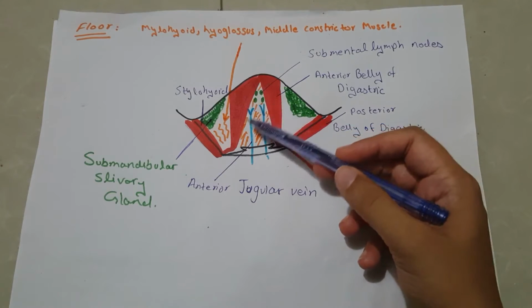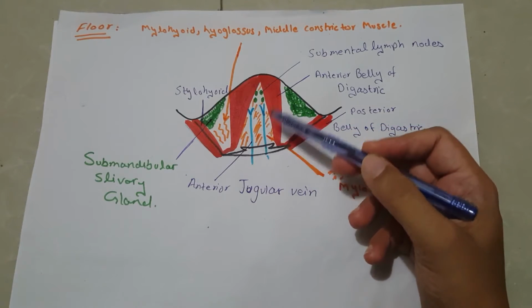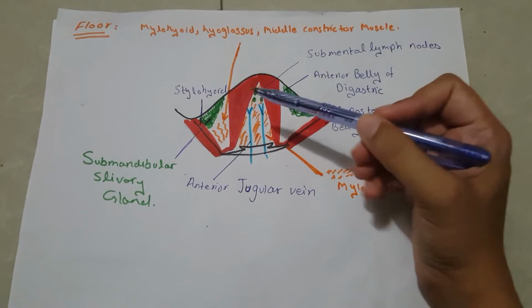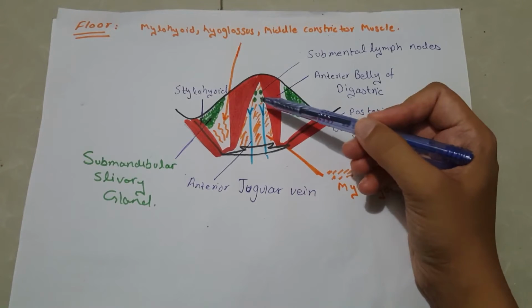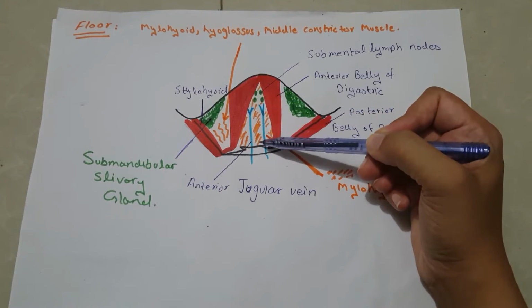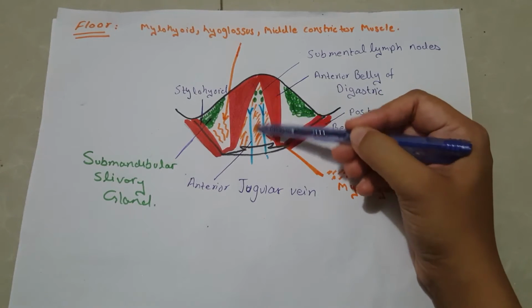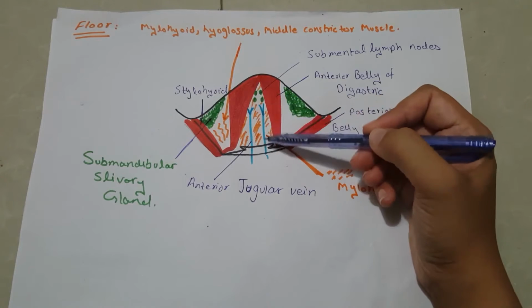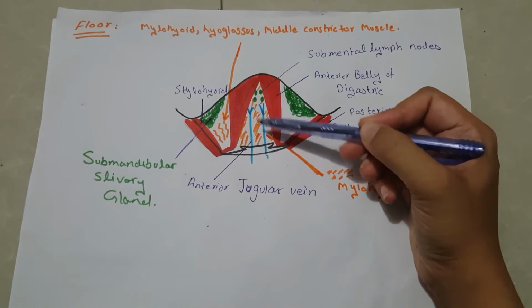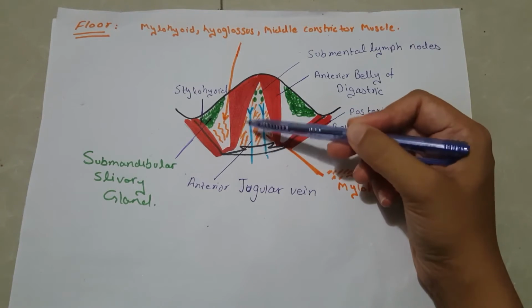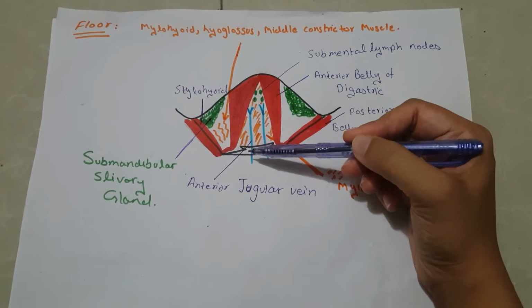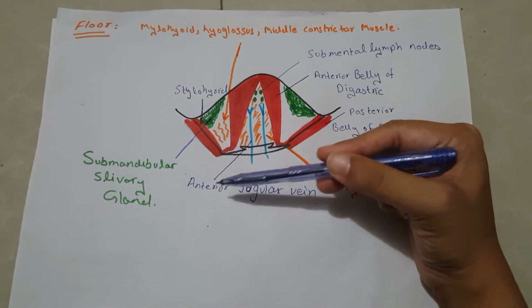What are different structures present in the submental triangle? As it can be seen in the diagram, there are some lymph nodes called submental lymph nodes, which can be seen in submental triangle. Anterior jugular vein can also be seen in the submental triangle. We have already discussed course of anterior jugular vein, what are its tributaries, and we know that anterior jugular vein finally drains into the external jugular vein.